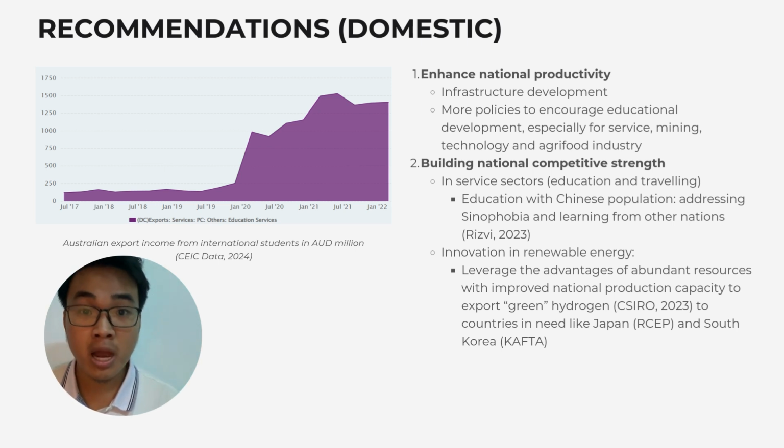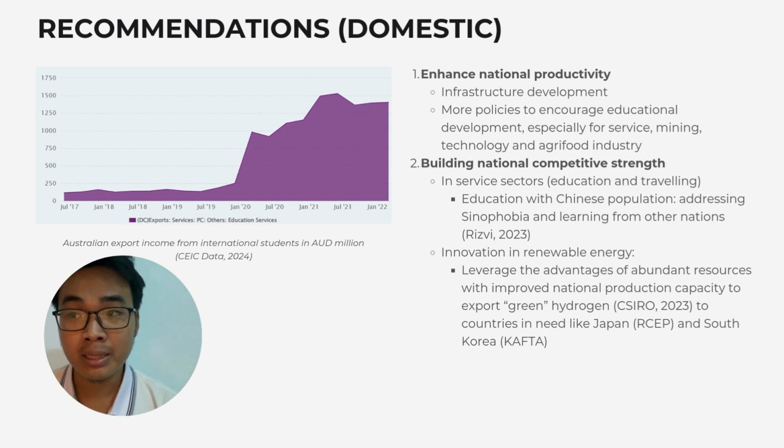And if they are improved in productivity, it makes Australian goods cheaper, and then they can more easily diversify their trade and be more competitive in the global market. Secondly, it should build its national competitive strength. With this, it should focus on the service sector. This is a growing sector worldwide.